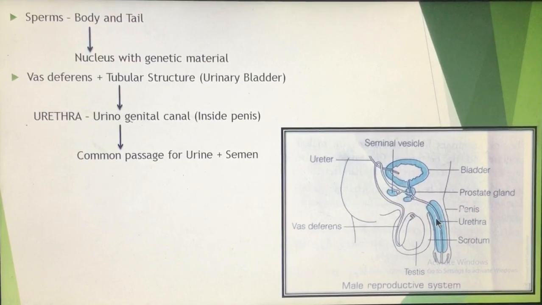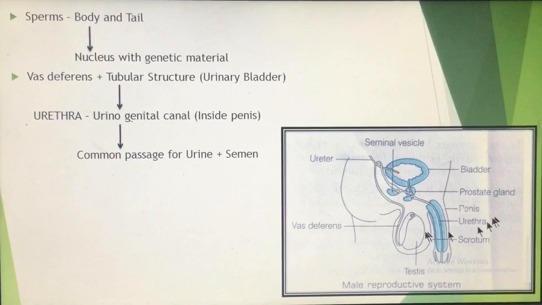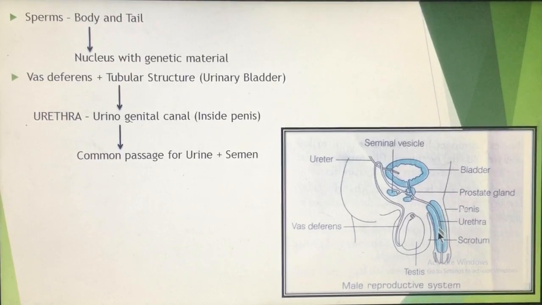So the urethra in male is also known as the urinogenital duct, because it is a common passage for the urine as well as for the male reproductive cells, that is the semen.